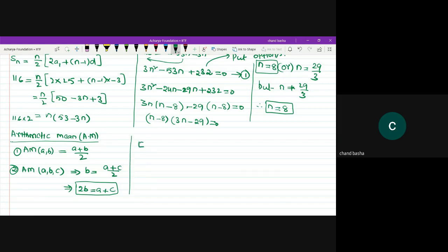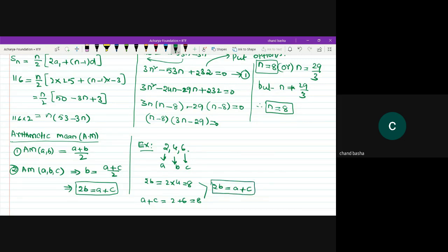If you want, you can check it. Suppose we have 2, 4, 6, the given numbers, whether they are satisfying or not. Taking 2 as A, 4 as B and 6 as C, 2 times B is 2 into 4, which is 8. Next, A plus C is 2 plus 6, which is 8. Both are equal. So I can say 2B is equal to A plus C. Every sequence which is in AP must satisfy the arithmetic mean property. What is the arithmetic mean property? 2B is equal to A plus C.